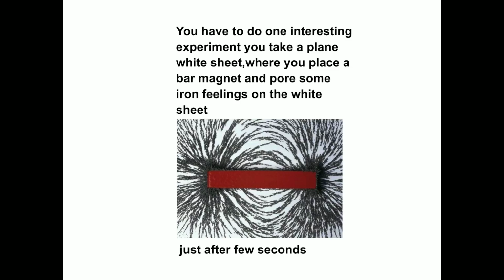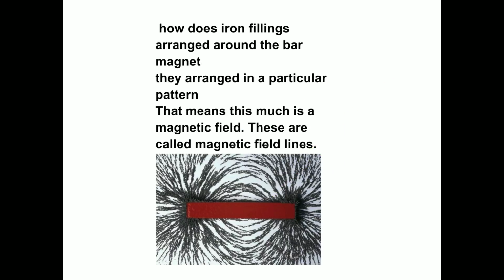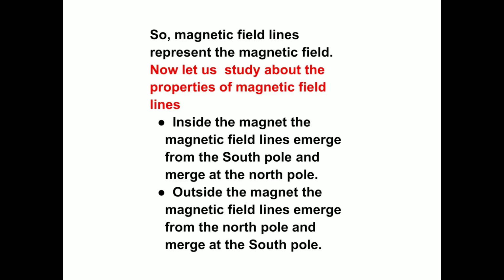Just after a few seconds, how are the iron filings arranged around the bar magnet? They are arranged in a particular pattern. That means this much is the magnetic field. These are called magnetic field lines. So, magnetic field lines represent the magnetic field.